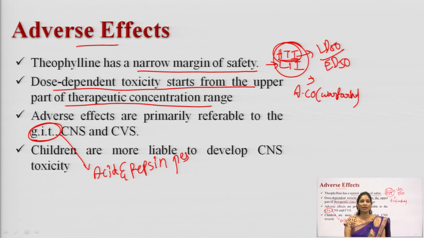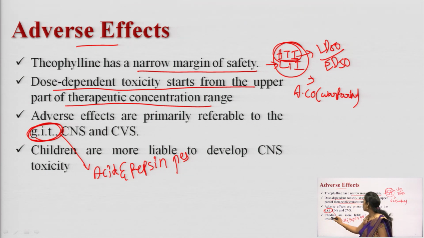So, these are the adverse drug reactions on the GIT. Gastric irritation is because acid secretion and pepsin secretion have increased, or because a methylxanthine was given by the parenteral route, and this irritation is seen more with theophylline.